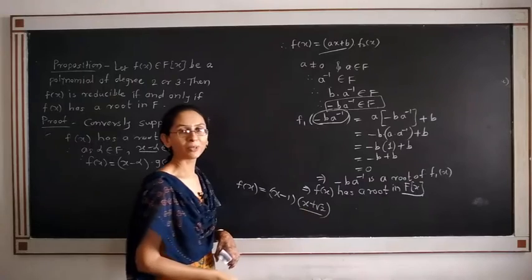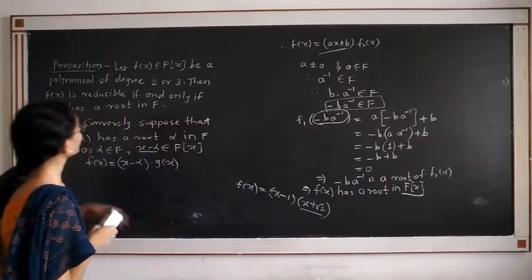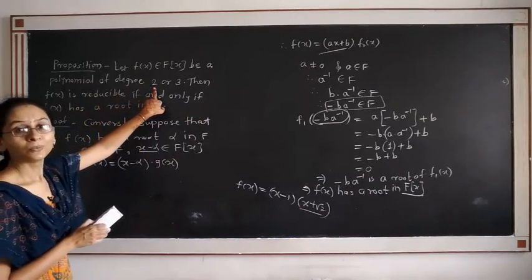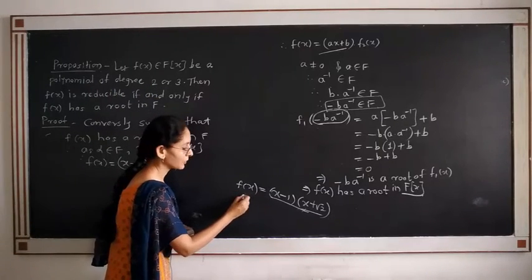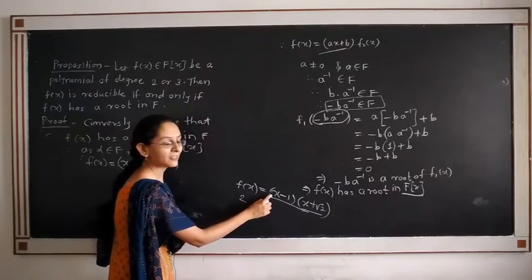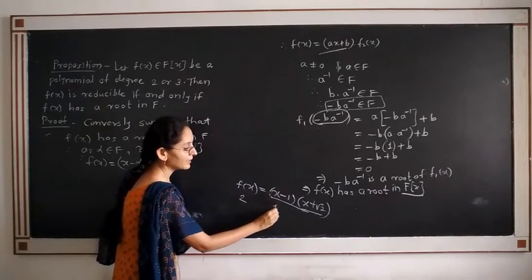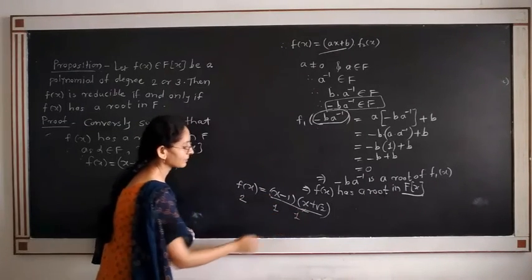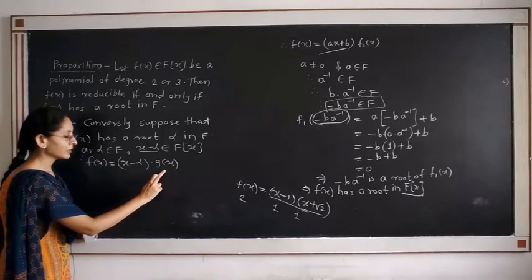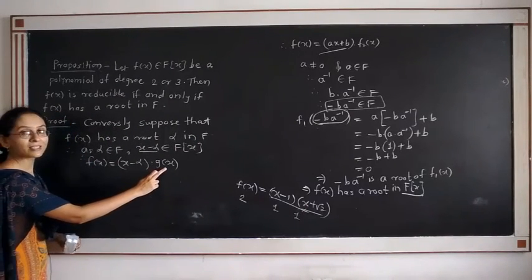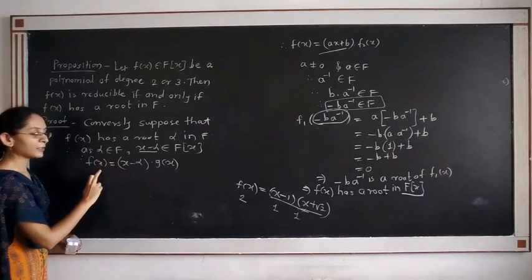Why? Because f(x) has degree 2, a quadratic, so the first polynomial has degree 1 and the second has degree 1. What is g(x)? g(x) is another factor of f(x).